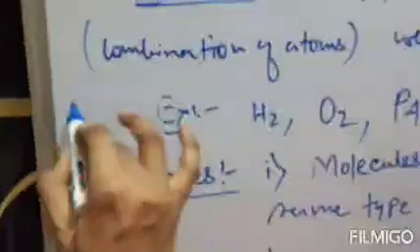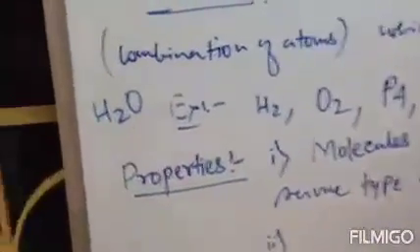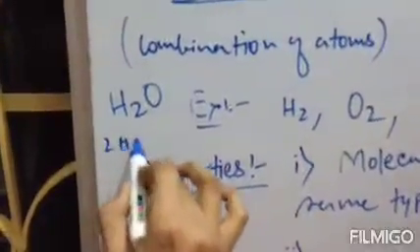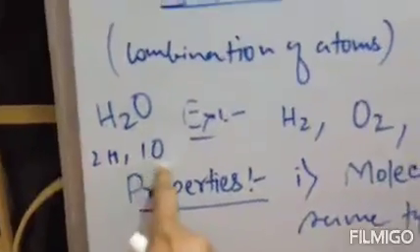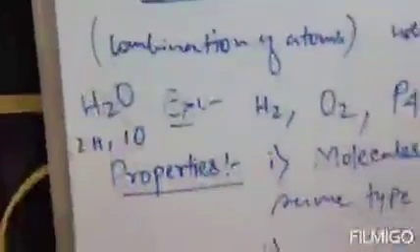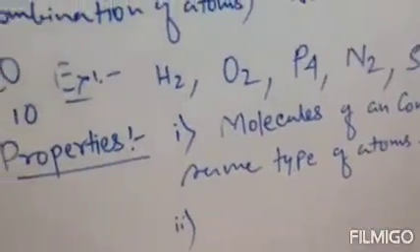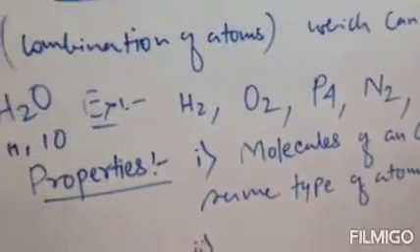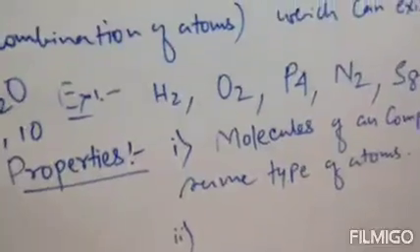Next, in the case of different types of atoms, H2O is a water molecule. It is also a molecule, but it is a water molecule. In this molecule, there are 2 hydrogen atoms and 1 oxygen atom. That means different types of atoms, one is hydrogen, one is oxygen. So this is also an example of a molecule, but it is a combination of different types of atoms. Clear? So generally it is the same type of atoms, mostly. Sometimes different types of atoms can be compounded together to form a molecule. Clear? Next property.